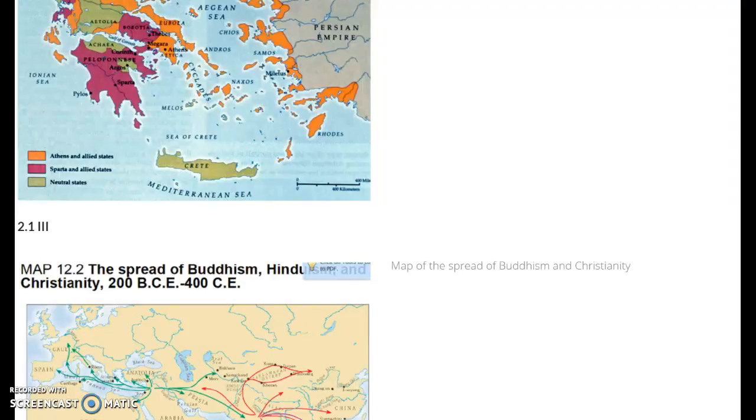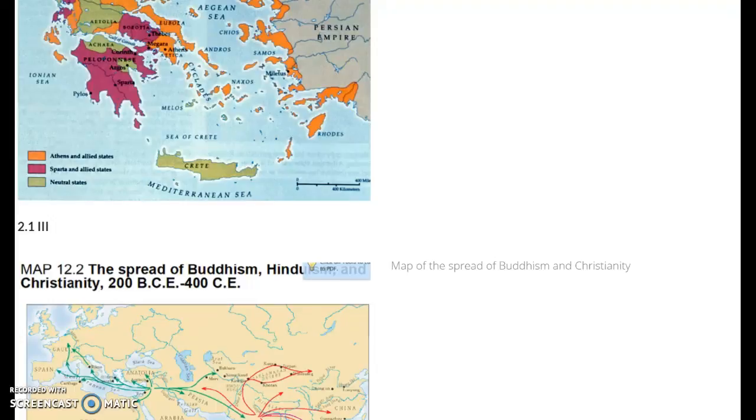And it shows where the culture and really politics and intellectual developments especially were affected because of this philosophy and this religion and belief system.